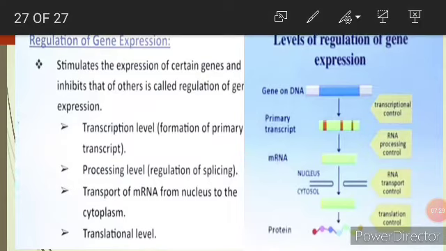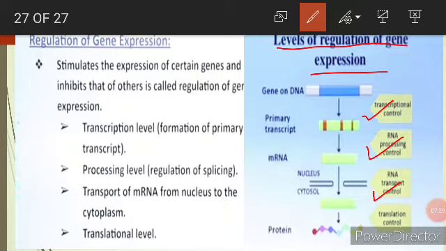So here we can see the different levels of regulation of gene expression: the transcriptional level, RNA processing, RNA transport from the nucleus to the cytosol, or the translational level.